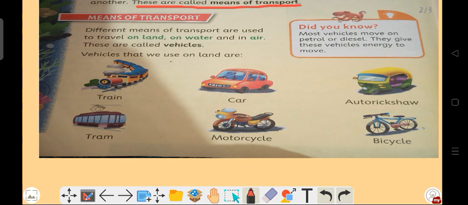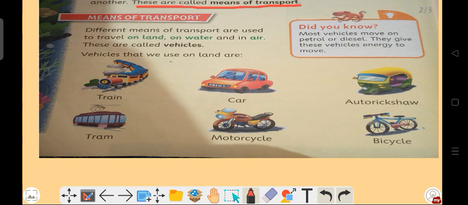So means of transport is the different ways through which we can go from one place to another place, and vehicles means anything that carries people and things from one place to another.